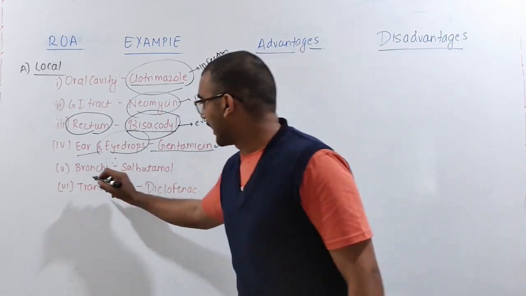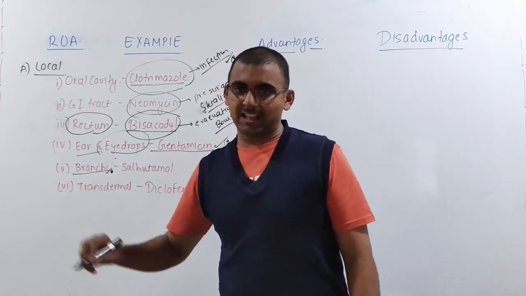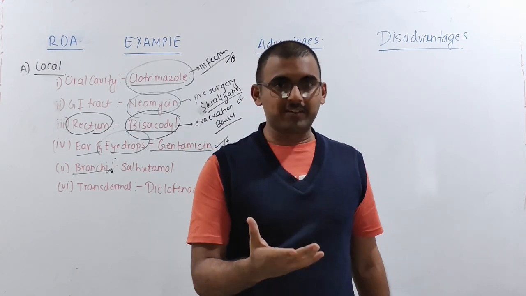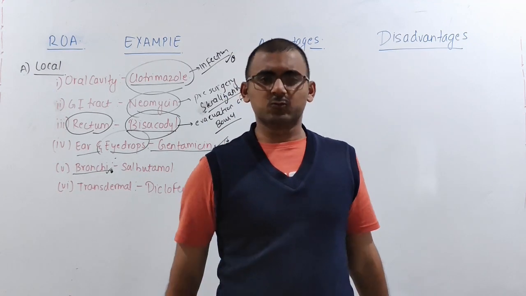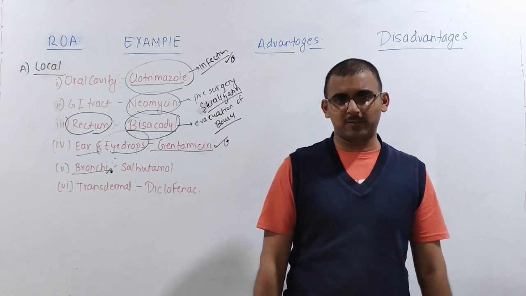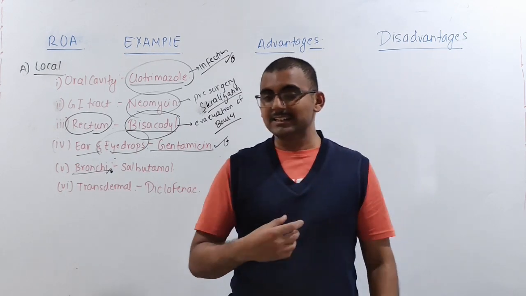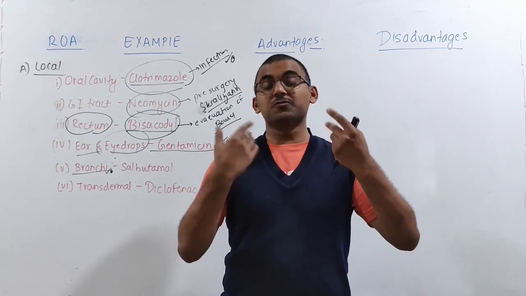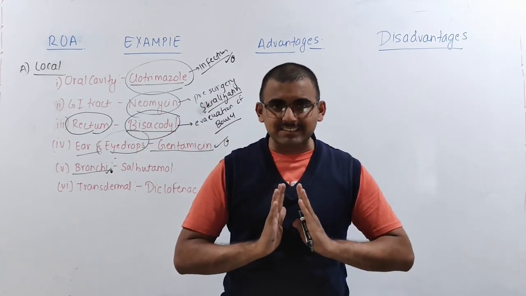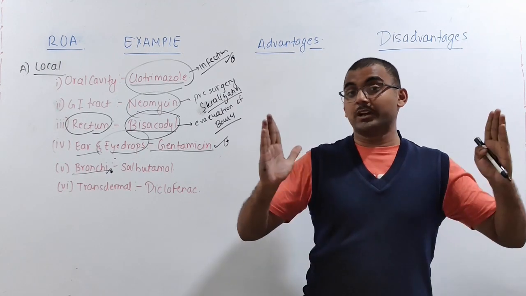Then next is your bronchi. Bronchi is nothing but a part of the lungs where alveoli are connected. Yes or no? So now in that, what are we doing? In your asthma, whenever you are having any asthma or COPD, what is the main problem? You are feeling breathlessness. That's the symptom. But what is actually happening? The bronchi are getting constricted because of various etiological factors, various reasons. Your bronchi are going to get contracted, constricted.